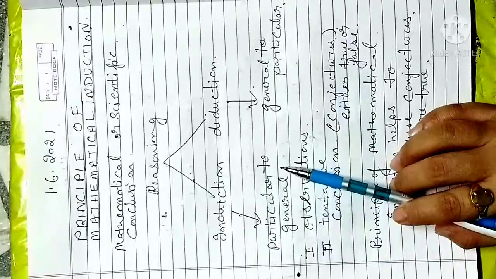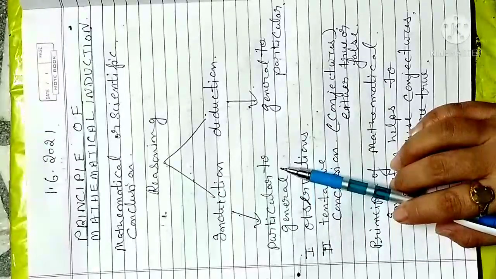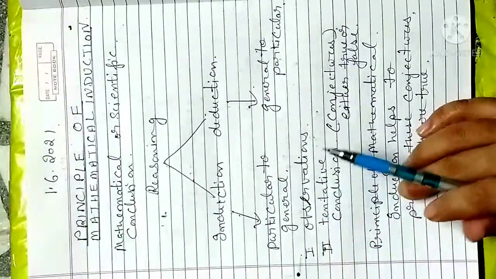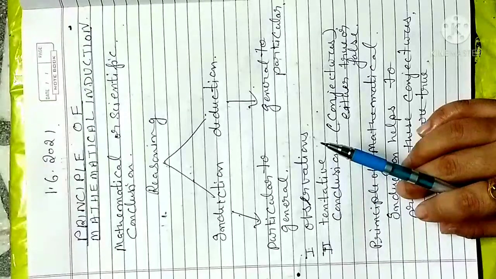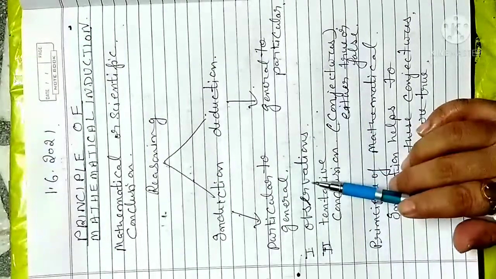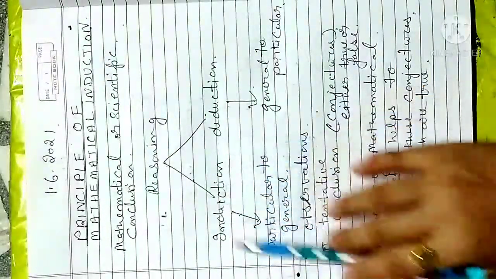According to that, you find the nth term. That is the general solution, because if you put any value in the nth term formula, you get the next number of your series. So that is induction.